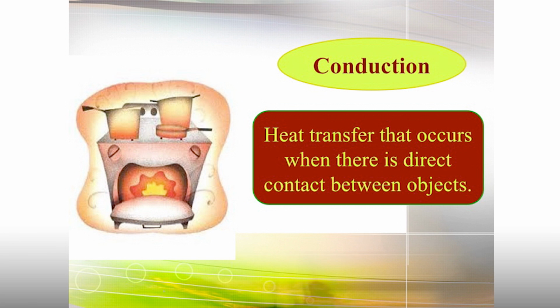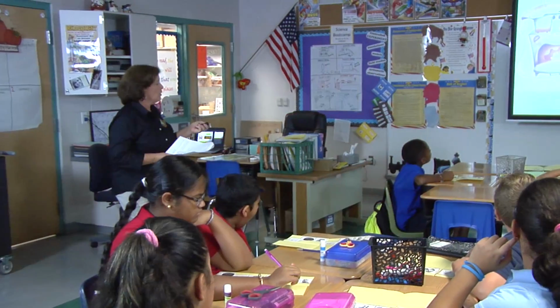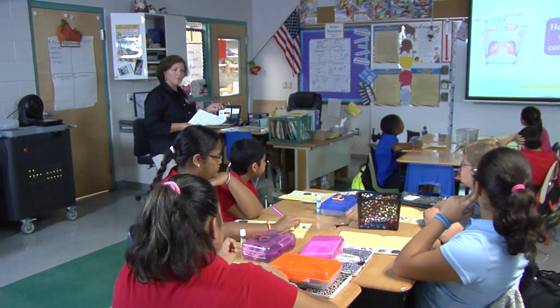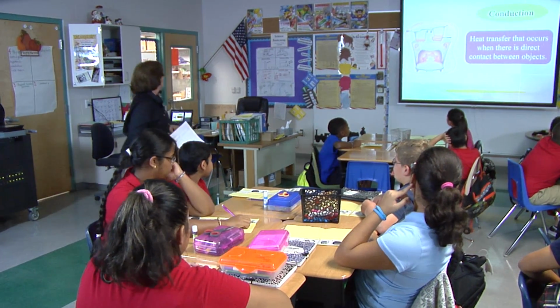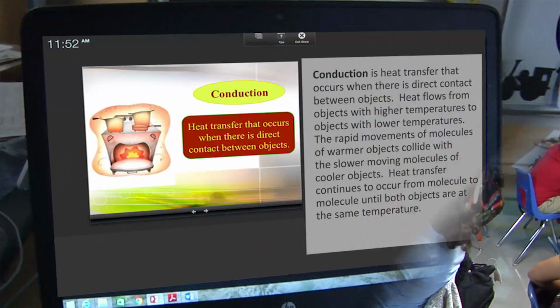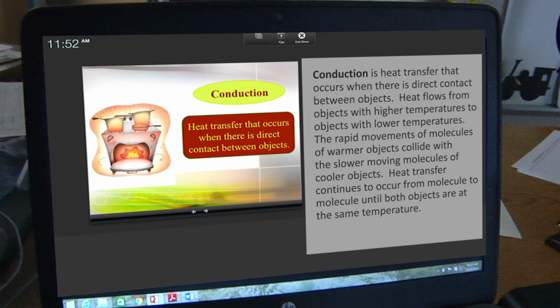Conduction, we've just mentioned how heat and things that conduct electricity will also conduct heat. So we're going to kind of mash that all together today. So conduction is heat transfer that occurs when there is direct contact between objects. So like on a stove, you have your pot that sits right on top of the burner, and you have direct contact, and that's conduction. So let me read this that goes along with this slide.